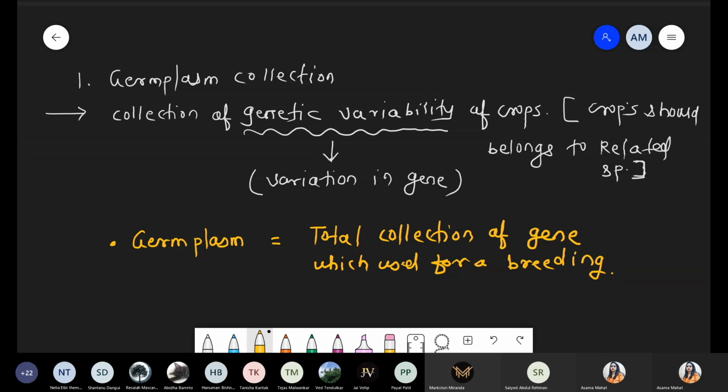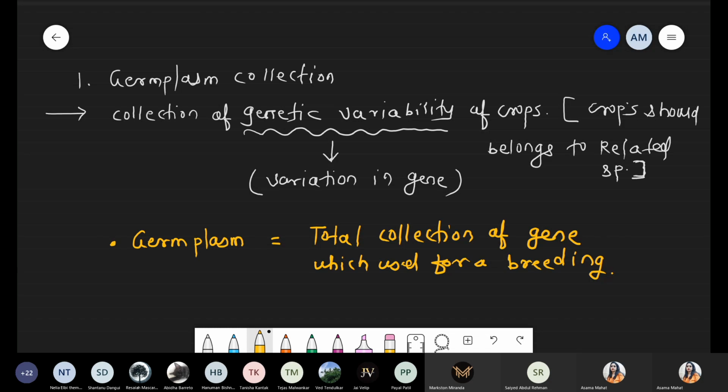Okay, so there is one question with respect to germplasm collection. Whenever you are selecting the germplasm collection, there are some rules. Rules means how you are performing the collection. Because whenever you are collecting, that species should show genetic variation. Genetic variation is a very important step to produce such a species.